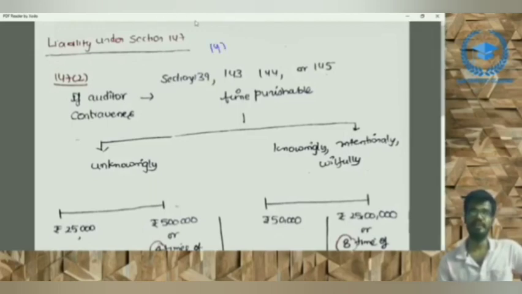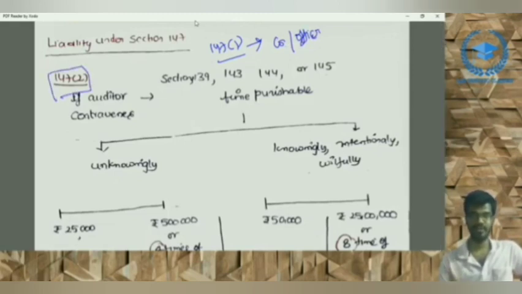Section 147.1 deals with liabilities or the penalties for the company and officer in default, whereas 147.2 deals with liabilities of the auditor. We are discussing the liabilities of the auditor, so we are concentrating on section 147 subsection 2.